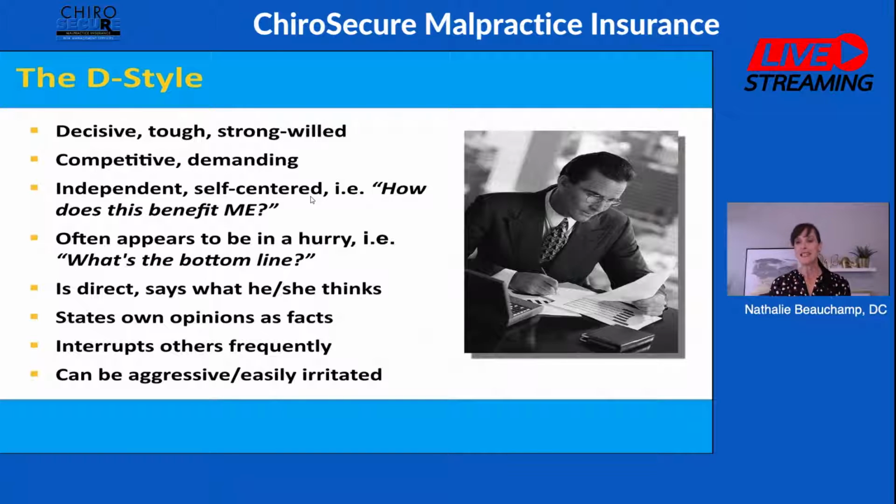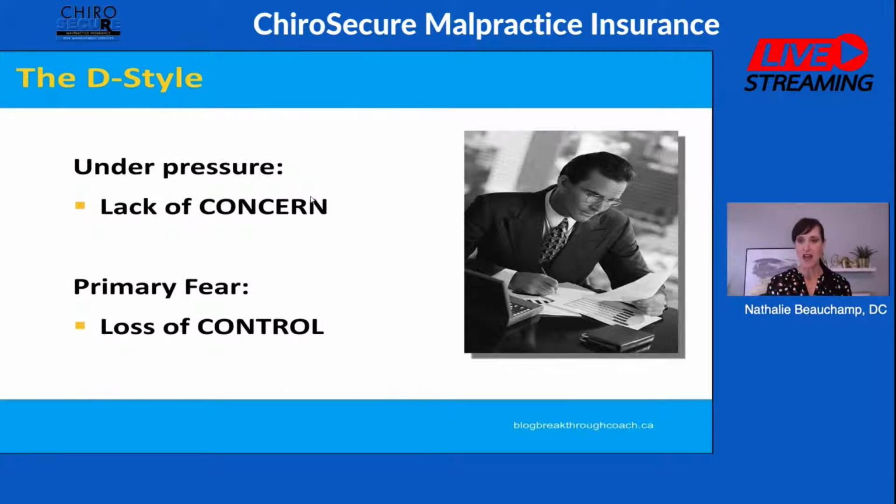So the D style is decisive, tough, strong-willed, competitive, demanding, independent, self-centered, meaning how does this benefit me? What's the bottom line? Very direct, tells his or her opinion, can interrupt others frequently, can come across as aggressive and easily irritated. The D style under pressure can come across as lacking concern, and their primary fear is loss of control.